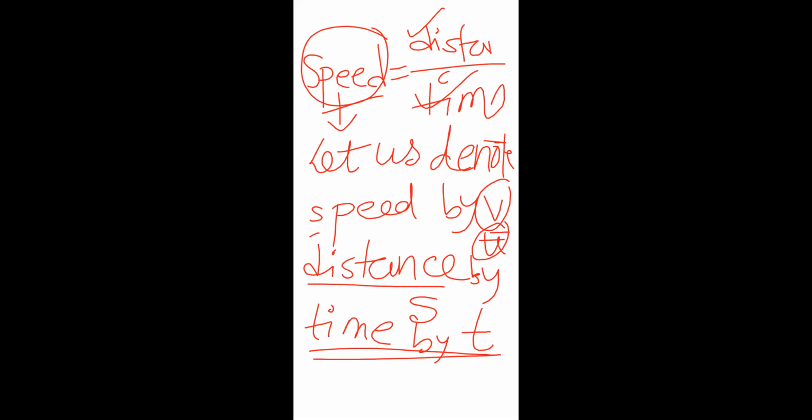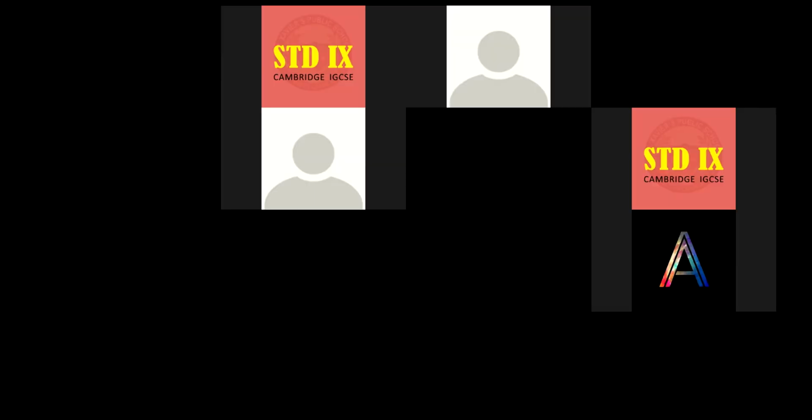Now look at this. Why this v and t and s? Is this clear to you or not? Suppose in mathematics, usually look at volume.